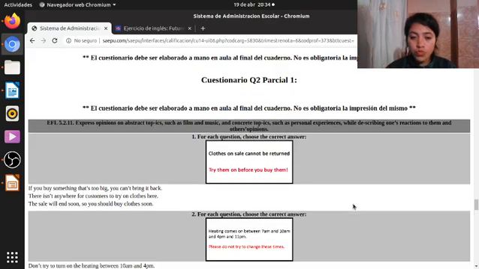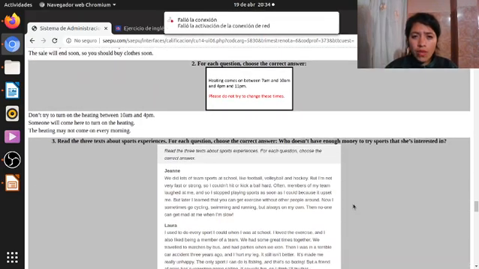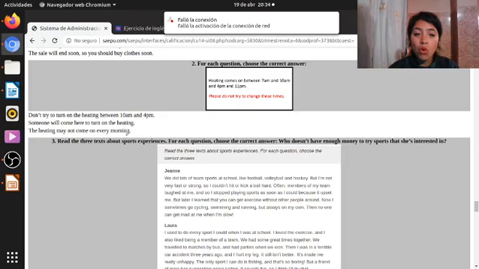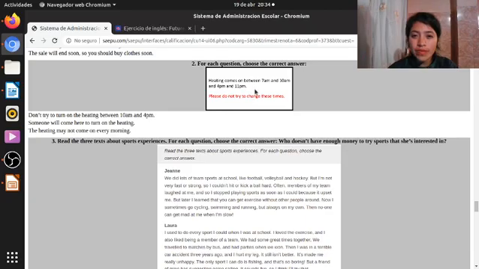Now, number 2. We have heating comes on between 7 and 10 a.m. and 4 p.m. and 11 p.m. Please do not try to change these times, right? It means that don't try to turn on the heating between 10 and 4 p.m. Someone will come here to turn on the heating. The heating may not come on every morning. Which one? Of course, the first one. 10 to 4, right?